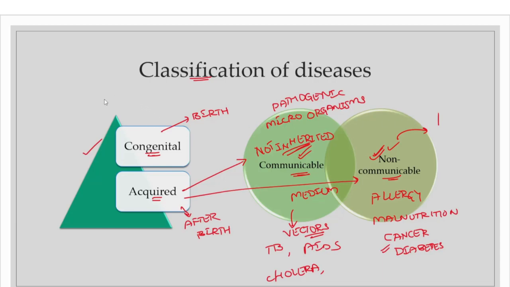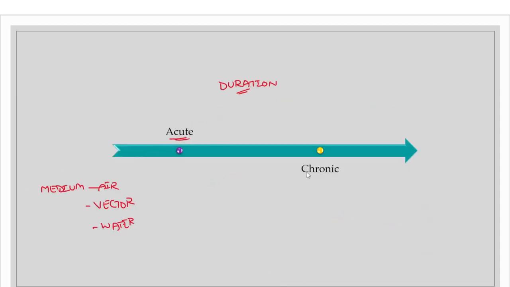So coming to our next classification, that is acute and chronic diseases. As we have discussed, this is based on the duration of a particular disease. For how much duration a particular disease exists, based on that we classify diseases into acute diseases and chronic diseases. So what is an acute disease? It is a disease with a rapid onset and it also has a short course of time. So it spreads rapidly, that means quickly. There would be a quick transmission, but it would be present only for a short period of time.